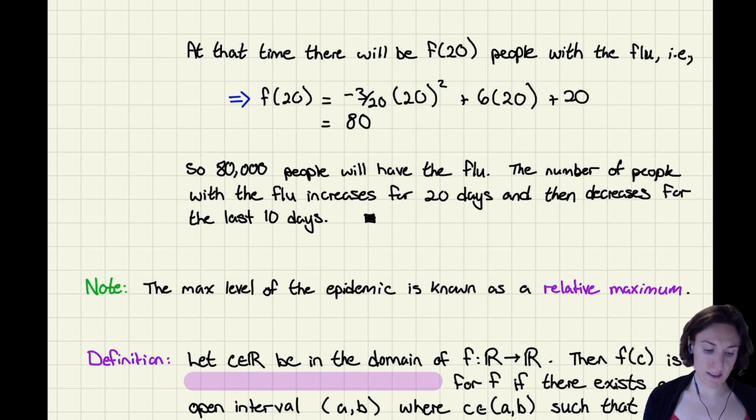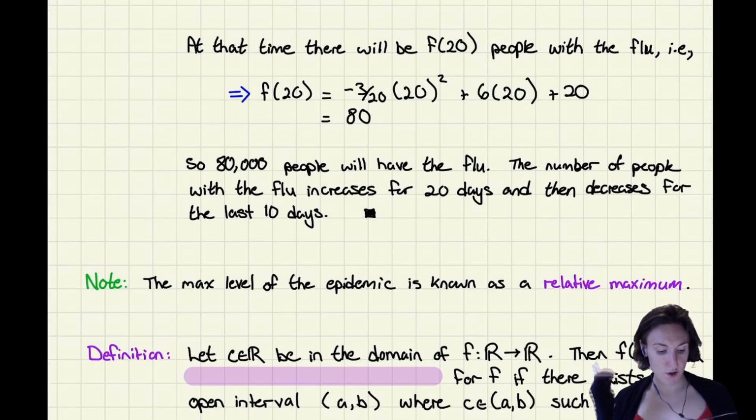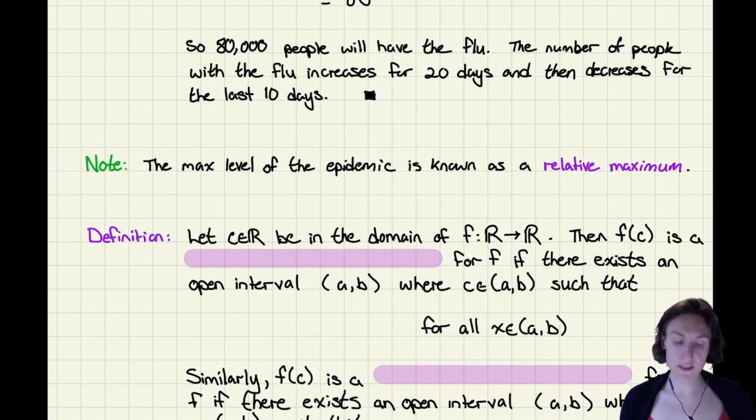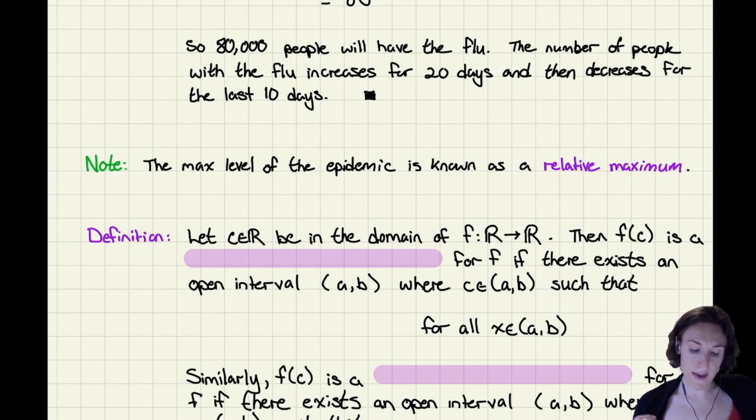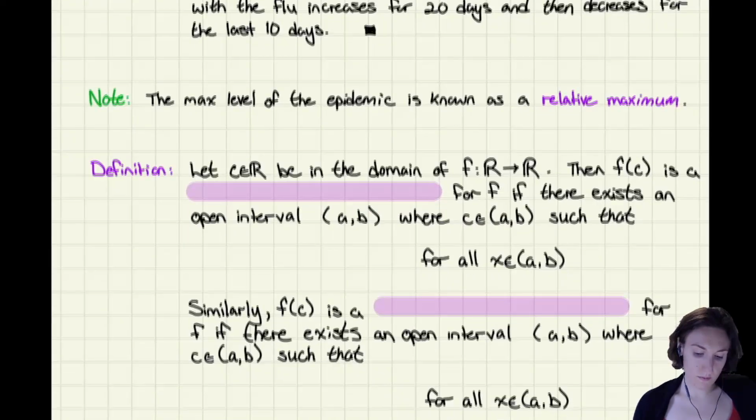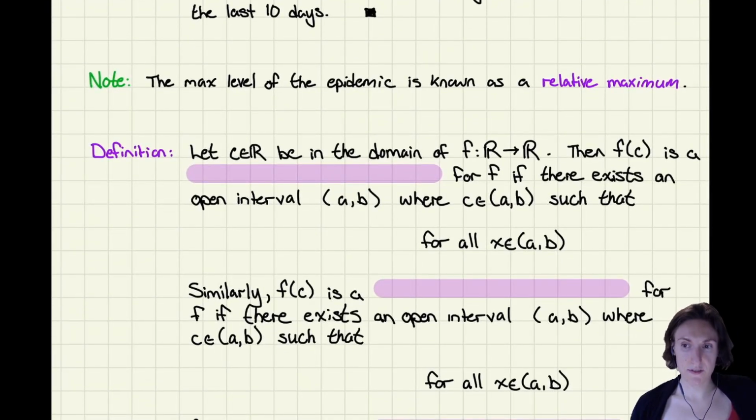You can think about it that if we have this parabola from here to here, the first 20 days, the number of people getting the flu is increasing. And then from day 20 to 30, finally it's decreasing. So the max level of the epidemic is known as a relative or local maximum. We will give a precise definition of this, but hopefully this motivates why this type of problem is useful for life sciences. Now let's formally define relative maximum or local maximum, relative or local minimum.